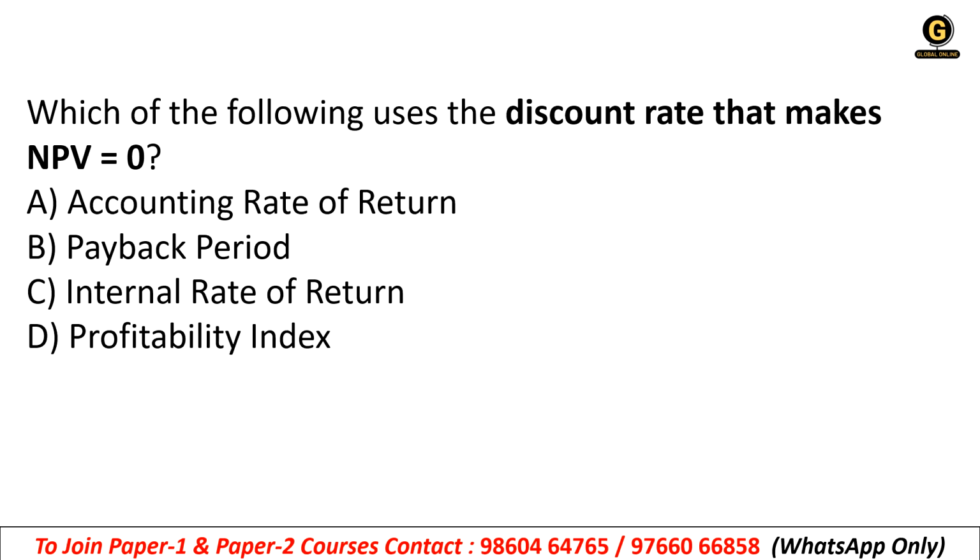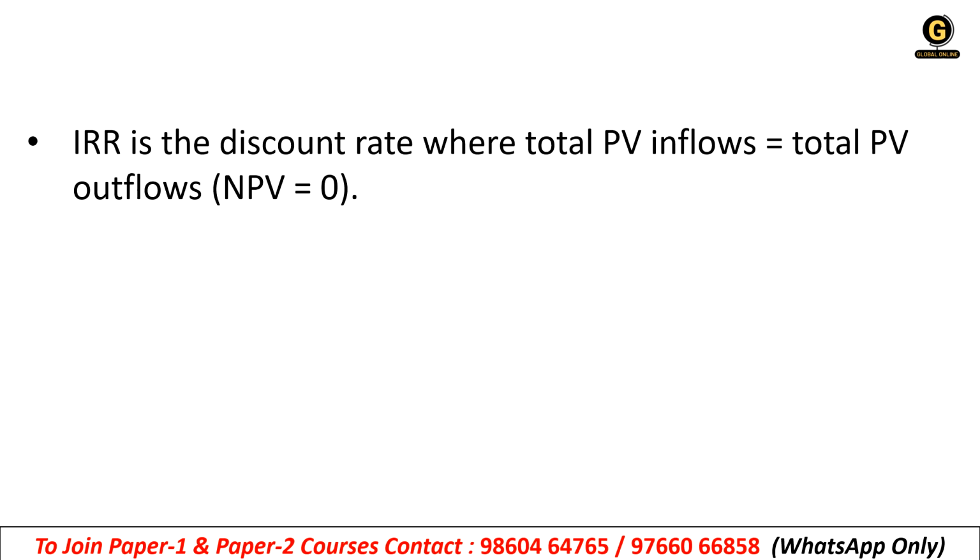Clear? Next, which of the following uses the discount rate that makes NPV equal to 0? Accounting rate of return, payback period, internal rate of return, or profitability index. It is internal rate of return, which we call IRR in short. See, IRR is the discount rate where total PV of inflows is equal to total PV of outflows. That is why NPV will be equal to 0.